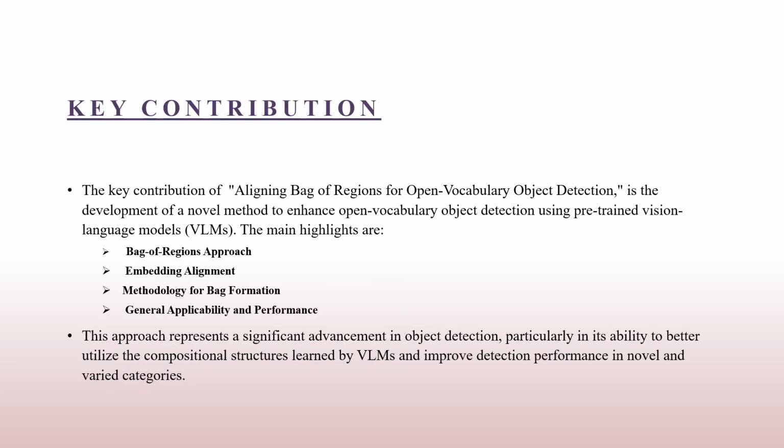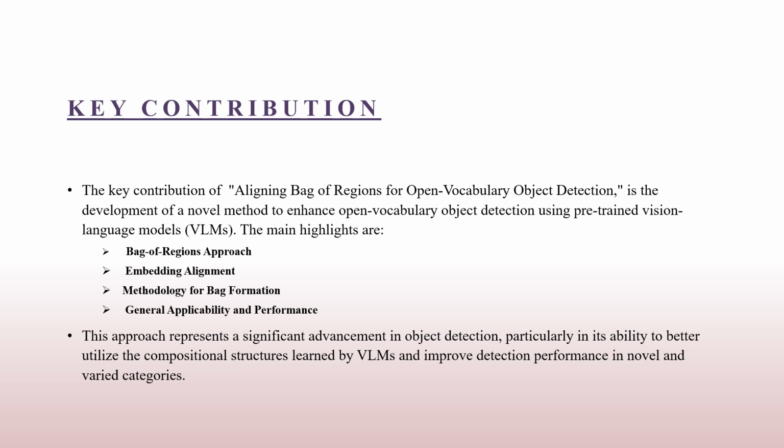The key contribution of aligning bag of regions for open vocabulary object detection is the development of a novel method to enhance open vocabulary object detection using pre-trained vision models. The main highlights are the bag of regions approach, where instead of aligning individual region embeddings with VLM features, this method proposes grouping contextually related regions into a bag. This approach more effectively leverages the compositional structure of multiple semantic concepts in a scene.